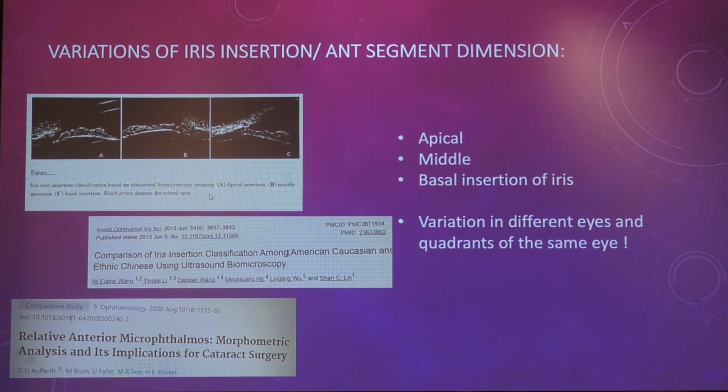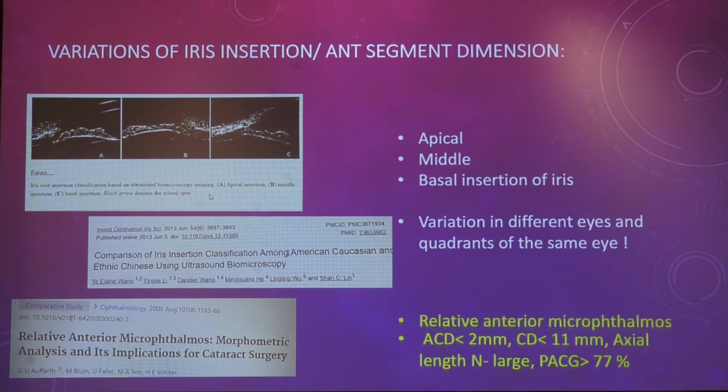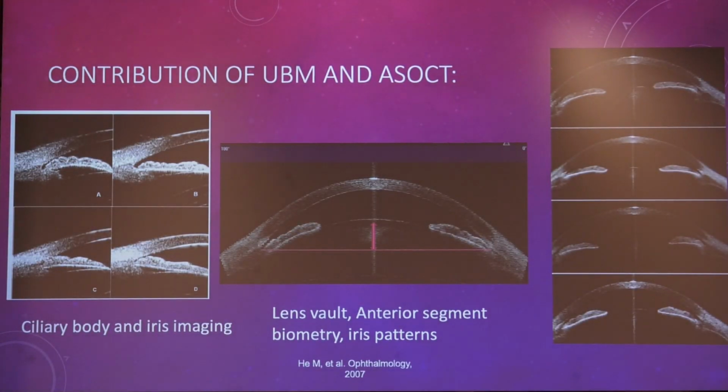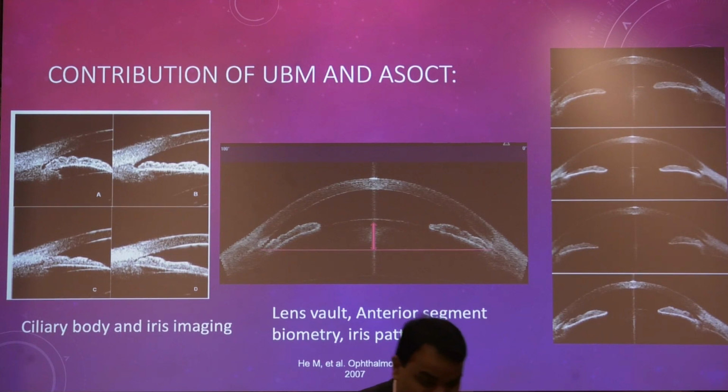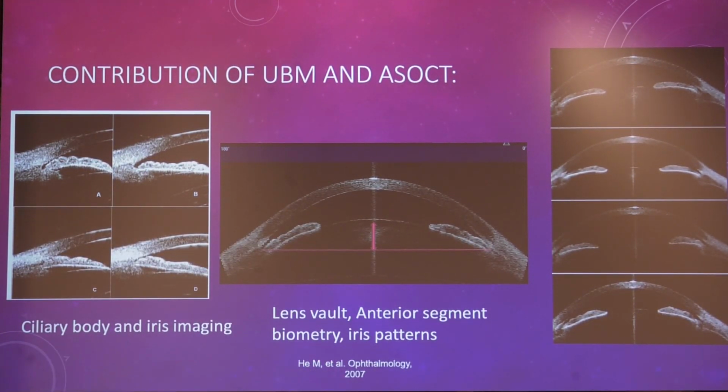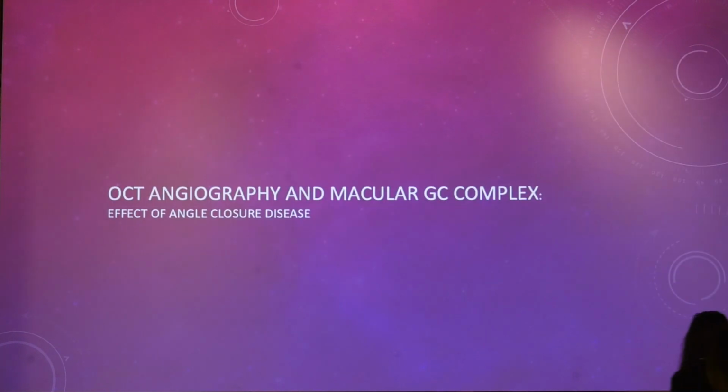After these studies with the UBM and ASOCT, many things of these were clear, and you know that now the iris can be inserted in various ways. It has various configurations, various thickness, and there are some things called as relative anterior microphthalmos, and all these cases have their own implications in angle closure and the role of iridotomy. Lens vault, anterior segment biometry and iris patterns, and also ciliary body and iris imaging have thrown light on various mechanisms of angle closure that can be refractory to iridotomy opening the angle.